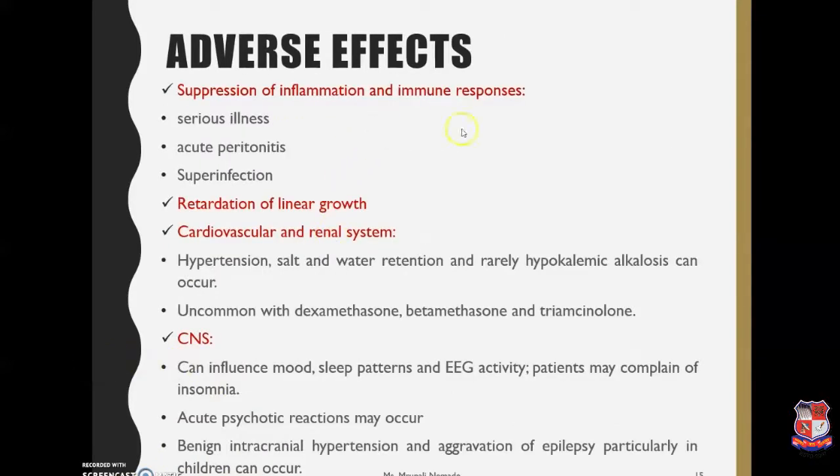Suppression of inflammation and immune responses. There is serious illness caused due to glucocorticoids, such as acute peritonitis and superinfections, also caused due to the administration of certain antibiotics. Retardation of linear growth, cardiovascular and renal effects, hypertension, salt and water retention, and rarely hypokalemic alkalosis can also occur.